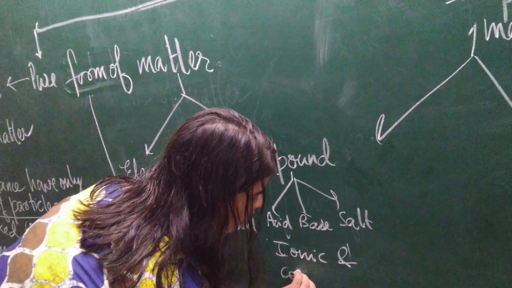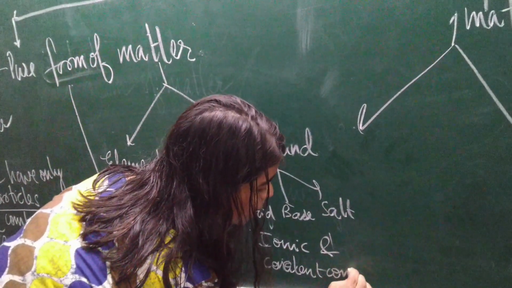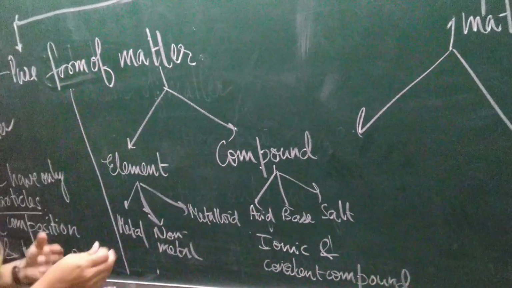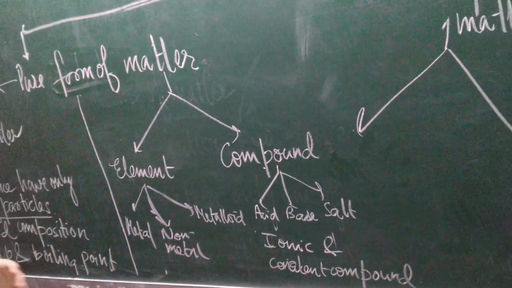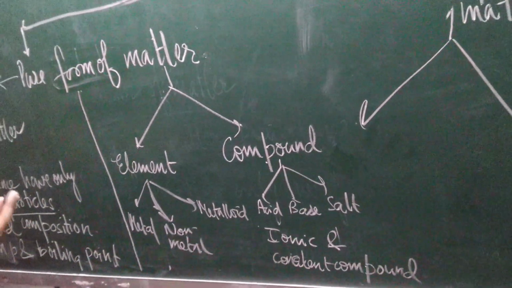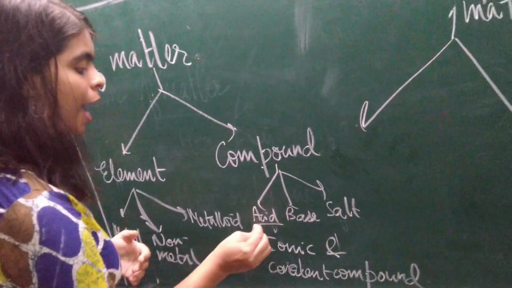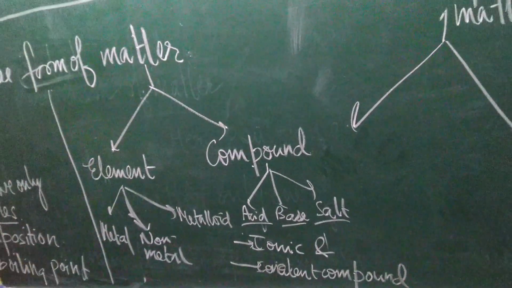So depending upon their properties, they are classified. Elements, all the elements don't have the same property. Due to the presence of different properties, they are classified as metal, non-metals and metalloids. And the compounds also, depending upon their properties, are classified on the basis of acid, base, salt, and another is ionic and covalent compound.